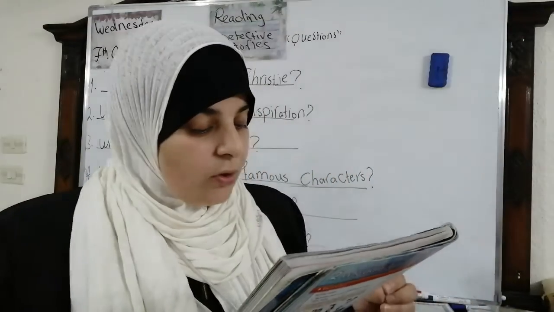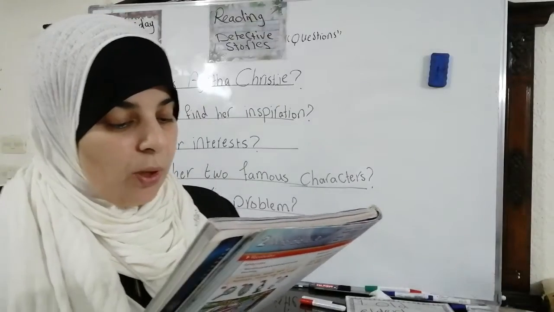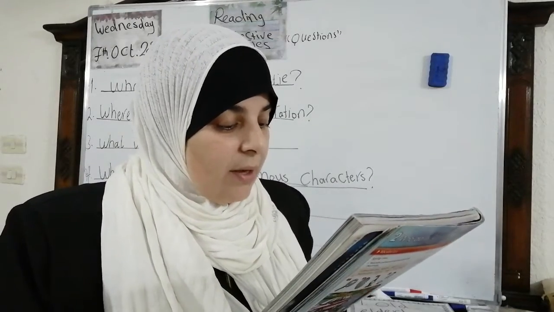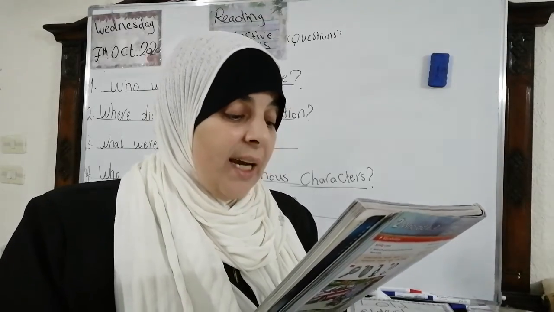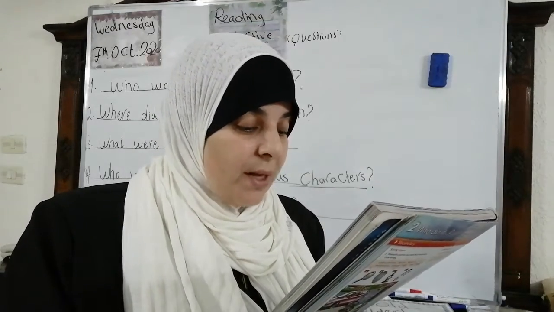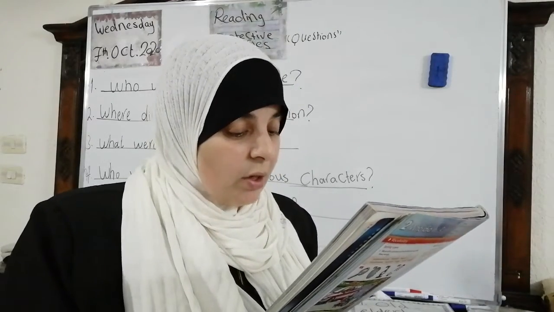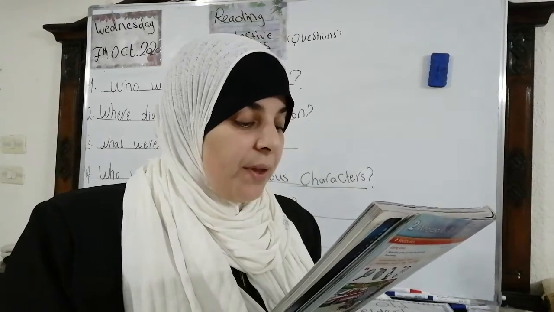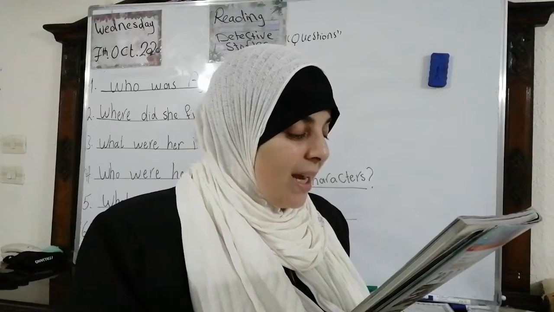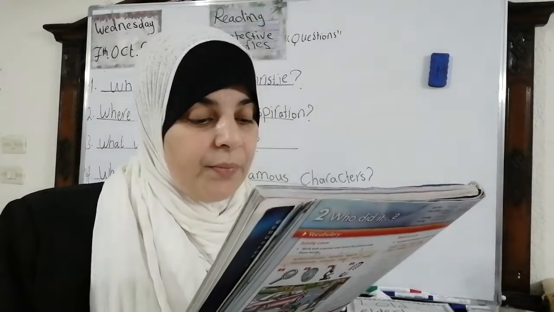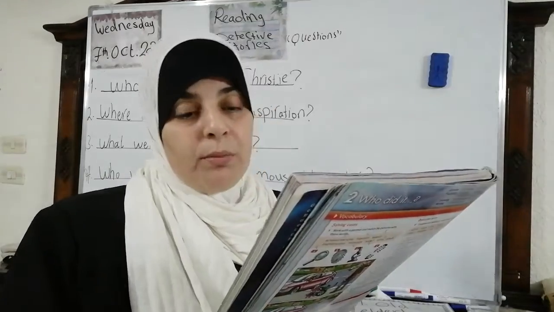Okay? Christie's two most famous characters were Hercule Poirot and Miss Marple. Poirot was a Belgian detective. He solved cases by examining the crime scene very carefully. He looked for footprints and fingerprints and collected evidence very carefully. He also investigated the life of the victim too. This helped him to decide who the main suspects were. His only problem was his stomach. It often gave him problems.